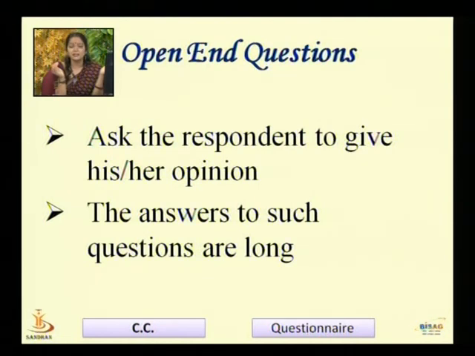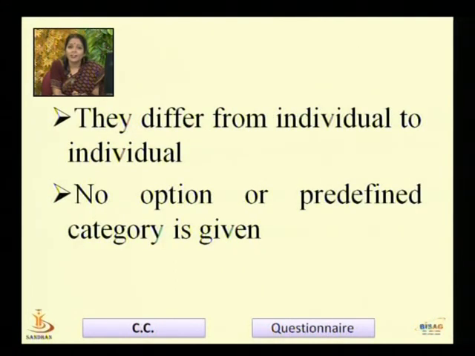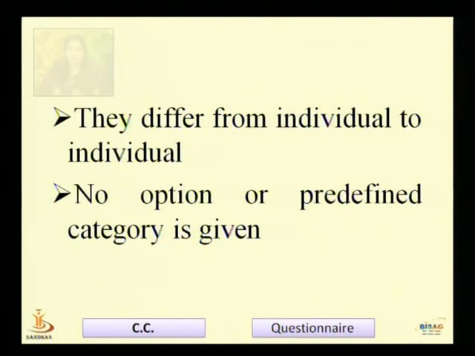And the other broad category is open-ended questions. Here the respondent has his own choice to answer. Answers to such questions are long. Again, they differ from individual to individual. There is no predefined category here. The respondent doesn't have the options here. And as he has to give his own choice, own suggestions, own views, every respondent has different views or different feedback about the product. That is why it may differ from individual to individual, right? That is why it is an open-ended question.